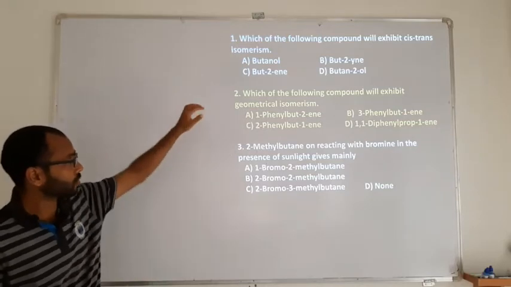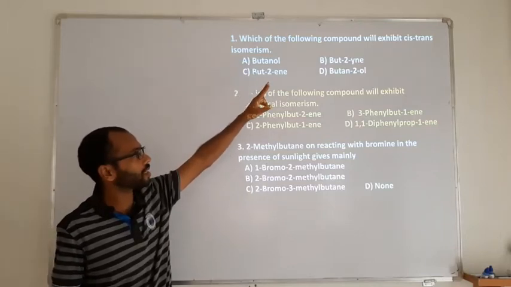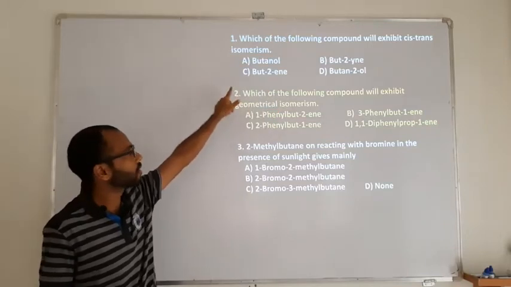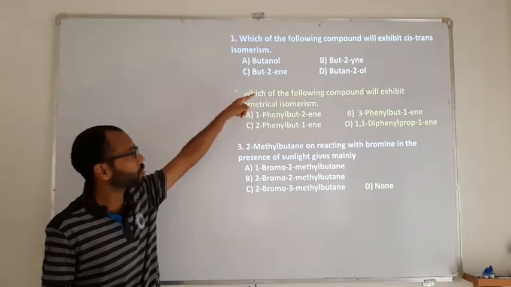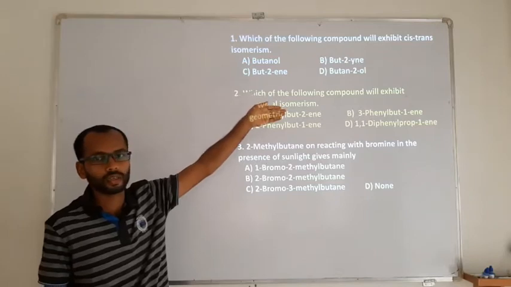If you see the options here, butanol stands for an alcohol, butadiene stands for a triple bond, but-2-ene stands for a double bond, and butan-2-ol is again an alcohol.